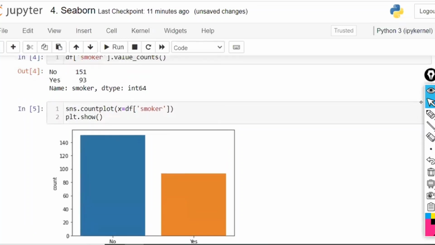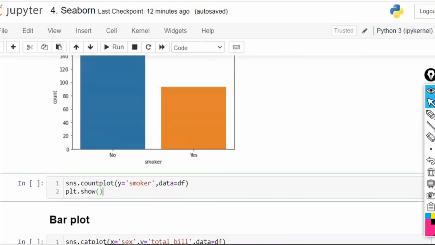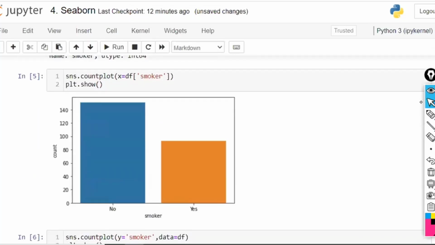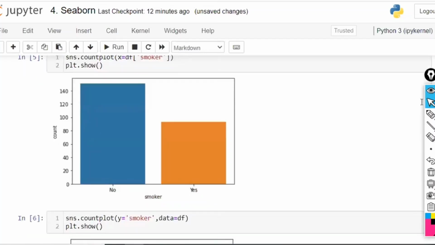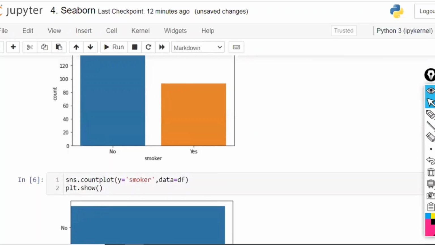No sir, if I just want to check which is high or which is low, value counts is also sufficient, no need of graphical representation? For 2 categories or a small number of bars, you don't even need this. When a large amount of data is there, the graphical representation has more power, right? And if you want the same thing on the y-axis, y is equal to smoker, you get a horizontal bar graph. With x-axis smoker, the categories are on the x-axis and the values on the y-axis. If you take y is equal to smoker, the categories are on the y-axis and the values on the x-axis. This is the horizontal bar graph, and this is the normal vertical bar graph, right?